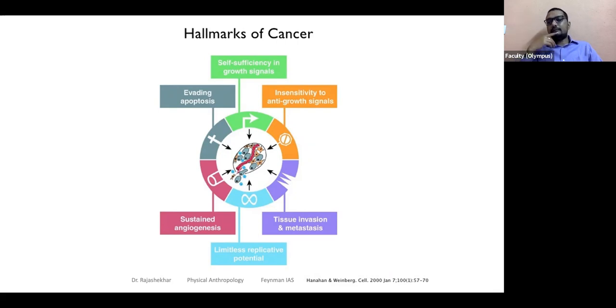Okay, the last one, tissue invasion and metastasis. Not every tumor that we see becomes cancerous, although sometimes people interchangeably use the terms tumor and cancer. A tumor is usually something that is localized. It stays there. But when it goes through a process called metastasis, it becomes cancerous, meaning it starts to move from that region to other regions and metastasize, meaning starting to overtake those regions, starting to multiply there.